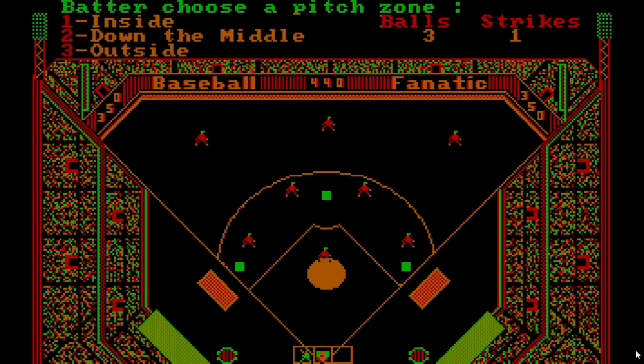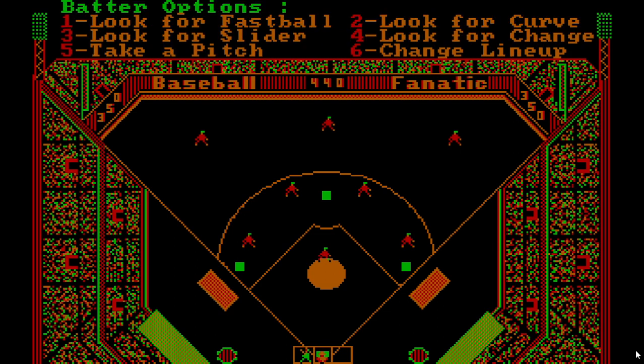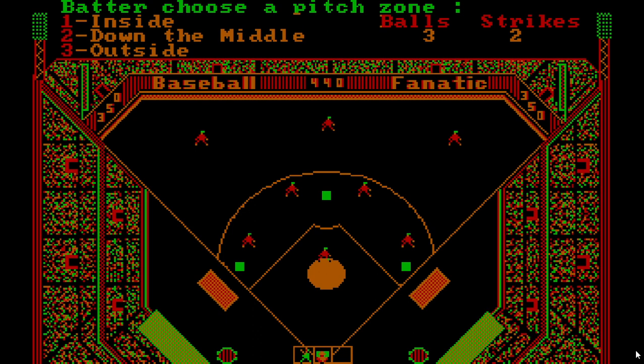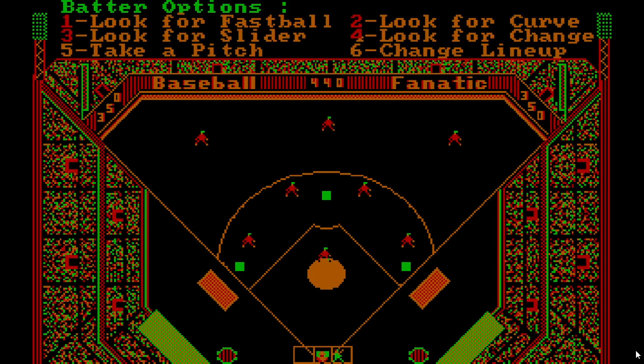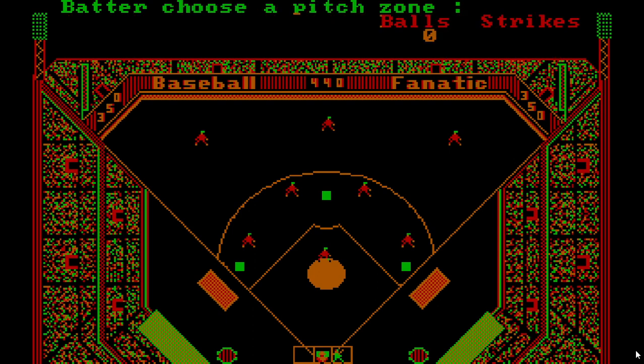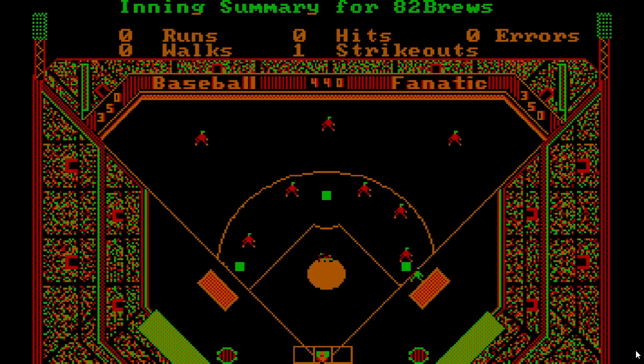Look for a slider, inside, strike. Look for a curve. Here comes the 3-2 pitch. Looking for a curve outside, strike. Alright, Cooper. Cecil Cooper, the batter. Look for a fastball inside. Ground out.